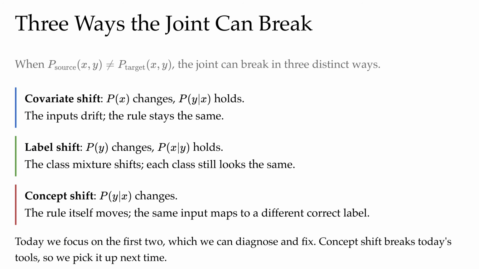All these three ideas look very abstract right now, but we're going to make them concrete through our discussion. And today we're going to focus on the first two, where we can not only diagnose, but also offer some clean fixes. We will close our discussion today with a teaser of the third kind, concept shift, the case that would break all of today's tools, and we'll pick up concept shift next time. So the structure of today is basically two diagnoses, two treatments, and then a teaser of a much harder third case to pick up next time. The reason we separate them is that each pattern preserves a different piece of the joint. And once we know which piece is preserved, the fix almost picks itself.